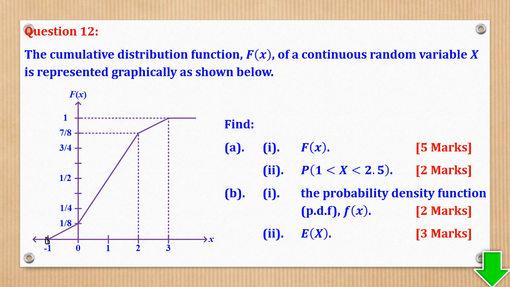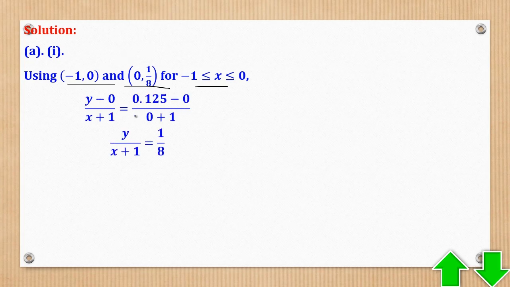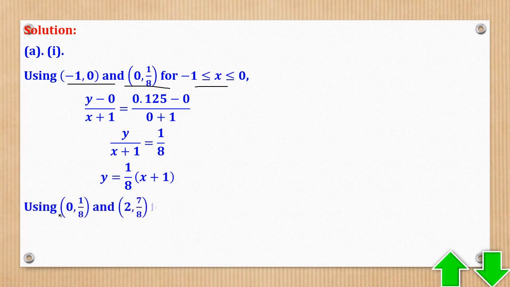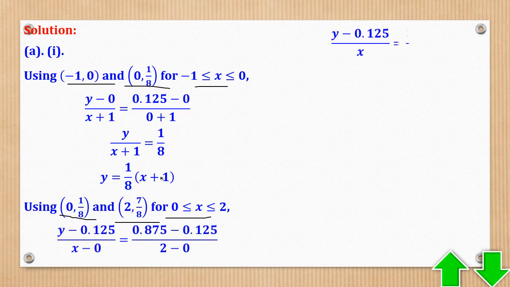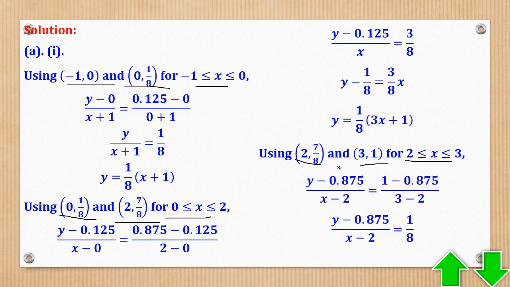So this coordinate is -1, 0, and this is 0, 1/8. So you can get the equation of that straight line like that. Using this and this for that interval, we can get the equation by equating gradients and making y the subject. Then using these two coordinates for this interval, we shall still equate gradients and make y the subject. Then using these coordinates for this interval, we shall equate gradients and make y the subject.